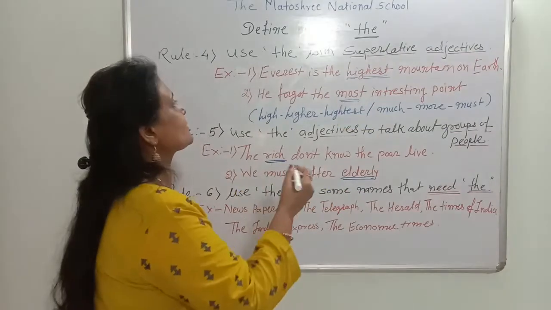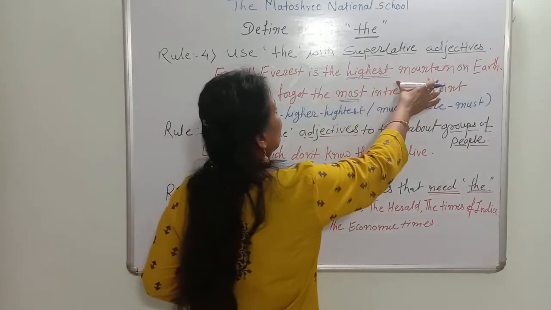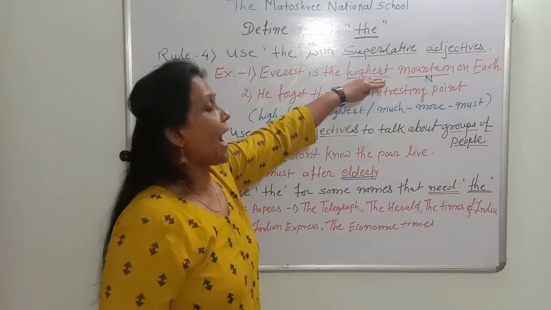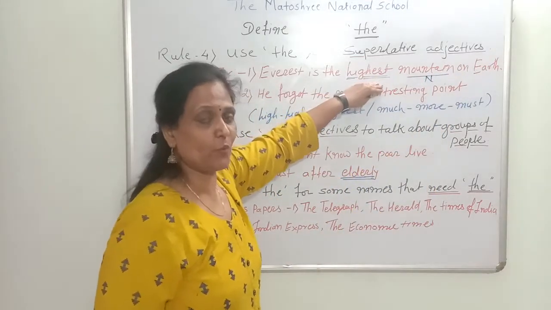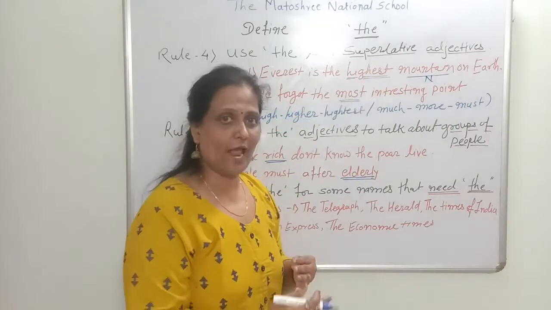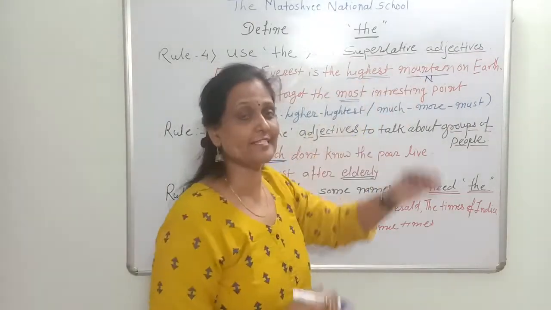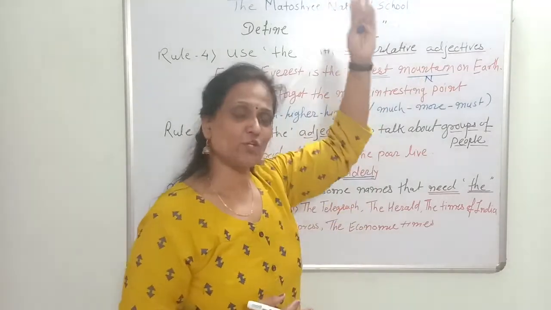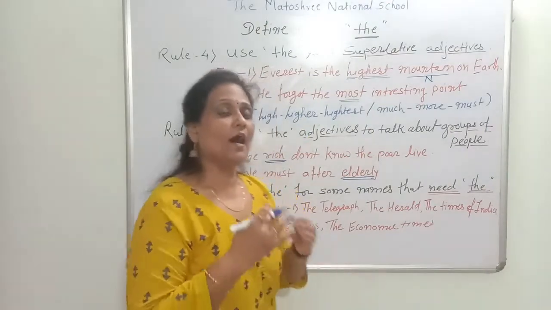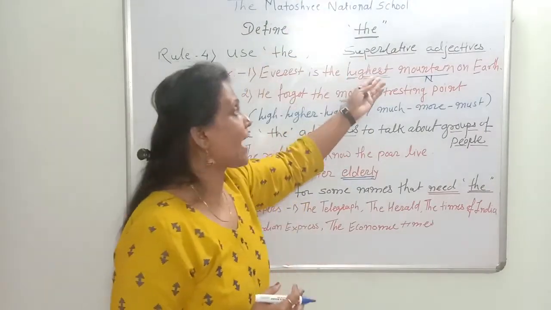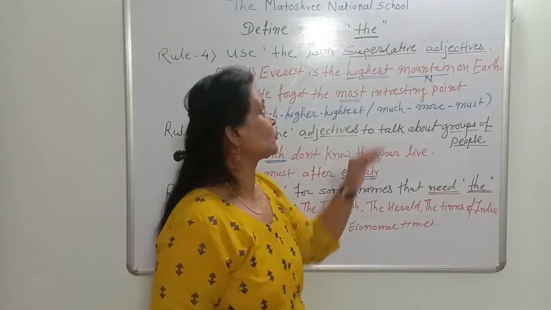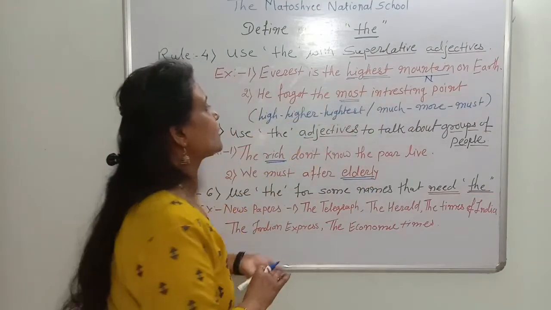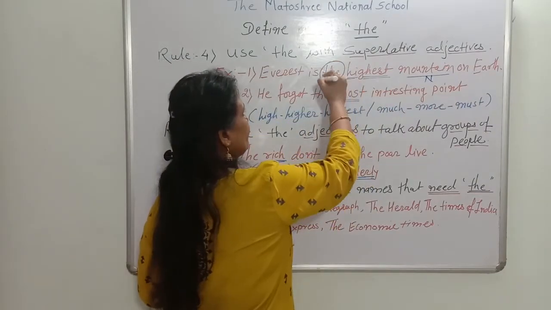Here, for this mountain, we use the word "highest", which is an adjective. The sentence describes the mountain, saying that mountain is the highest on the earth. "Highest" is not only an adjective, it is a superlative adjective. So here we always use "the".